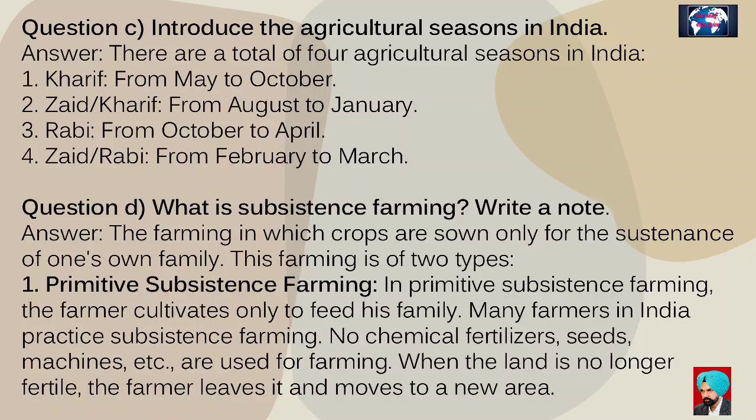Question D. What is subsistence farming? Write a note. Answer. Subsistence farming is that type of agriculture in which crops are cultivated solely for the sustenance of one's own family. This farming is of 2 types. First. Primitive subsistence farming. In primitive subsistence farming, the farmer cultivates crops only to sustain his family. A large number of farmers in India practice subsistence farming. No chemical fertilizers, seeds, or machines are used for farming. When the land loses its fertility, the farmer leaves it and moves to a new area.